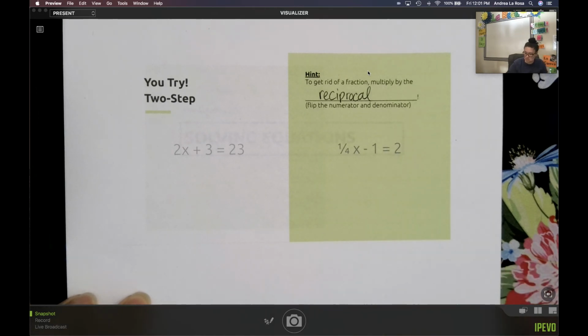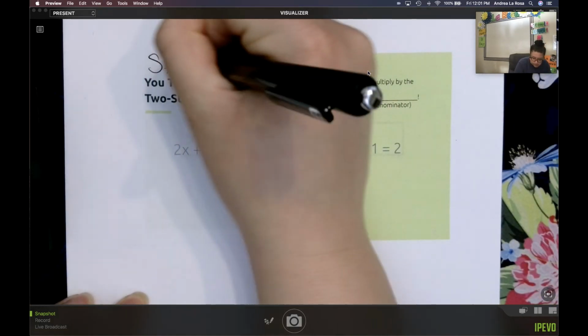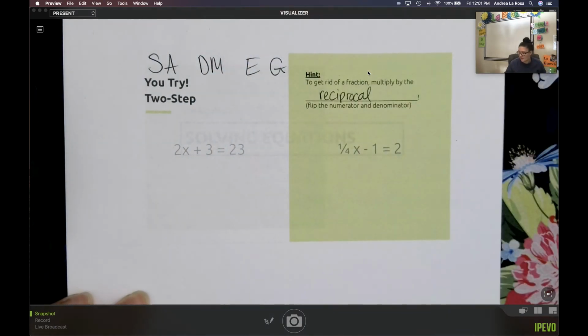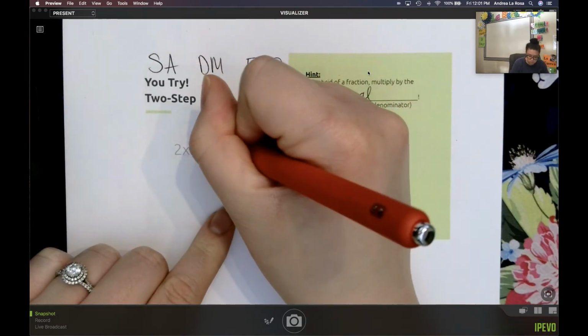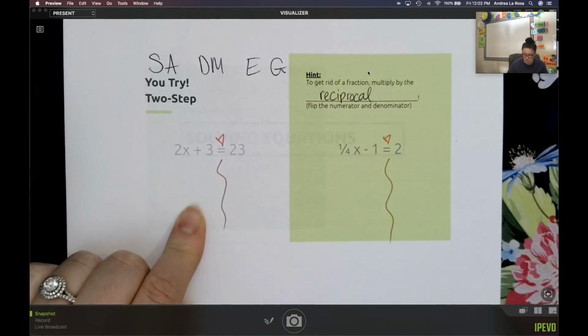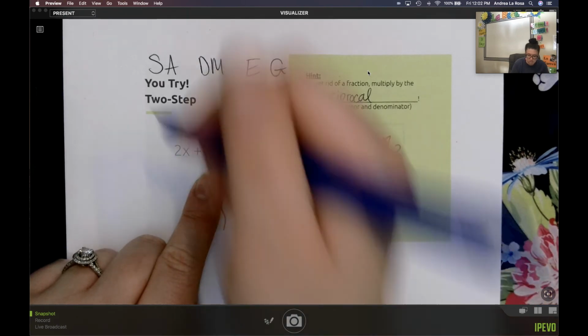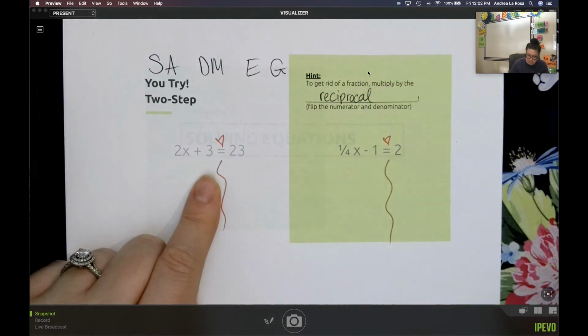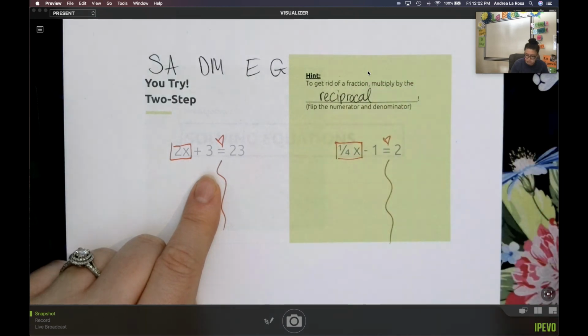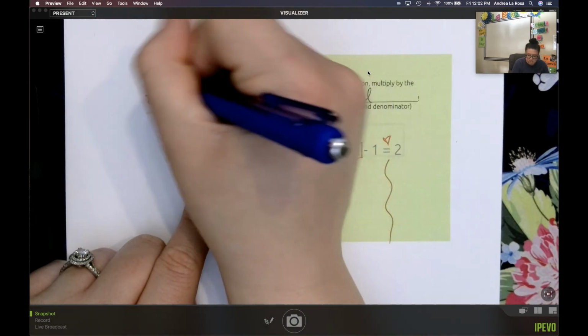All right, people, we're doing Sad Meg. My first problem, my river of love. I'm going to do it on both of them because I'm here. Inverse operations. I have to protect my coefficient and my variable. I'm doing subtraction and addition first.